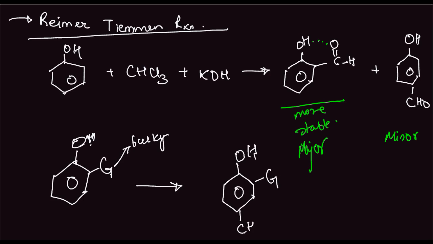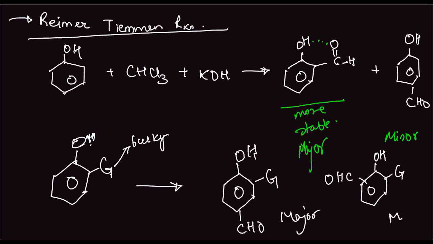This will be the major product, and the minor product would obviously be this. Okay, this is the minor product. The reason is the bulky group repels the attack from the CHO, and also the ortho product has a lot of steric crowding at one position.